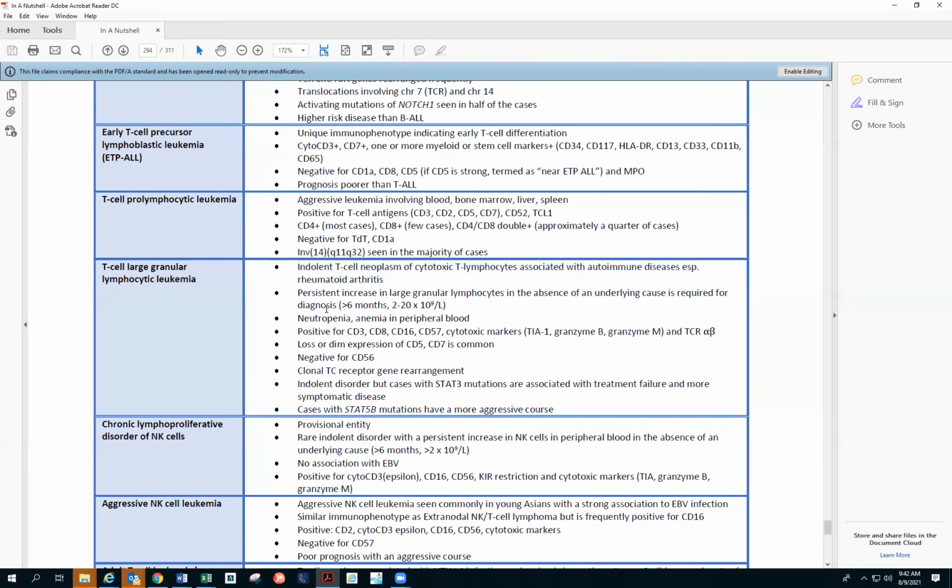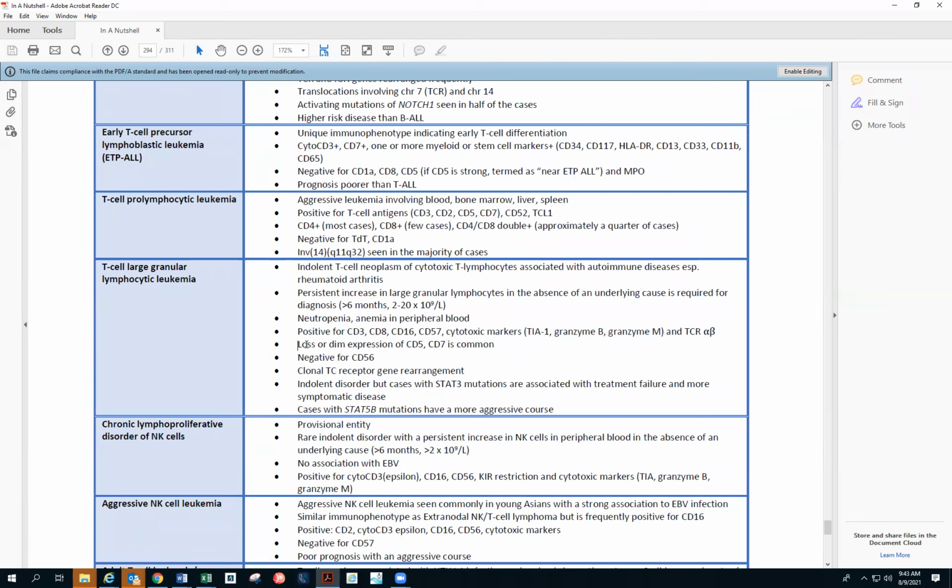Along with this, the most important thing is neutropenia, and the symptoms that come because of T-LGL are because of neutropenia and anemia in the peripheral blood, most often neutropenia. So you'll start seeing infections and things like that. The T-LGL will be positive for CD3, CD8, 16, 57. CD57 is more of the LGL cytotoxic marker, and other cytotoxic markers like TIA1, granzyme B, and granzyme M will be there as well. CD8, CD57, and the other cytotoxic markers you have to remember. And it is TCR alpha beta, not the gamma delta.